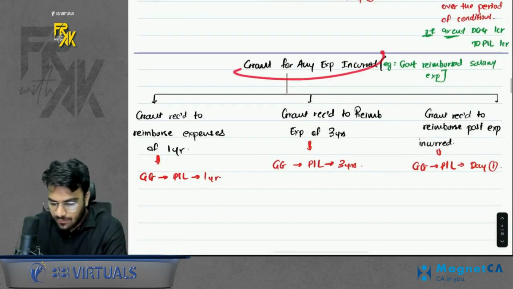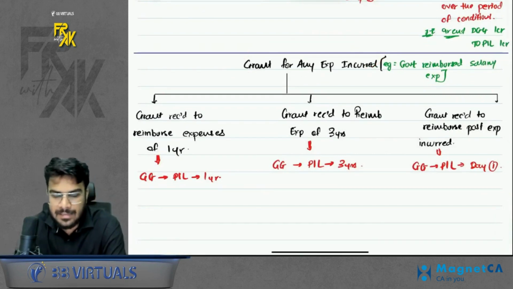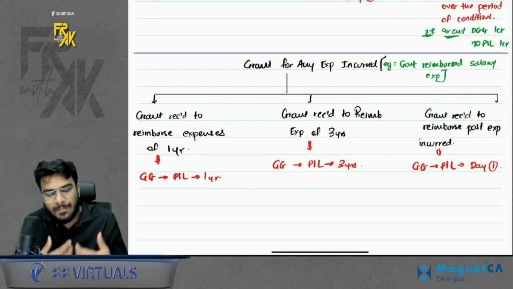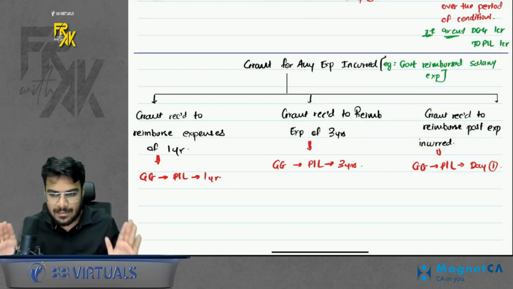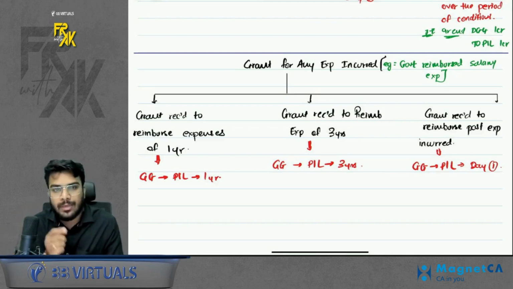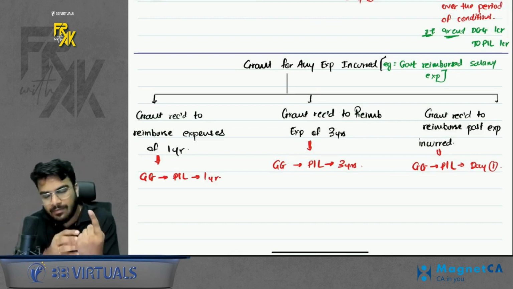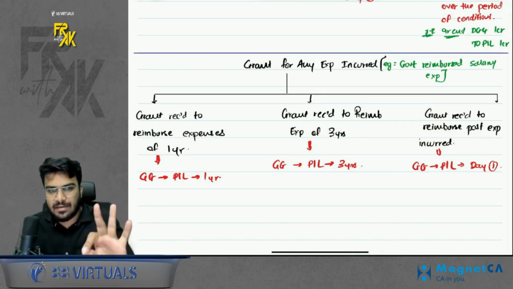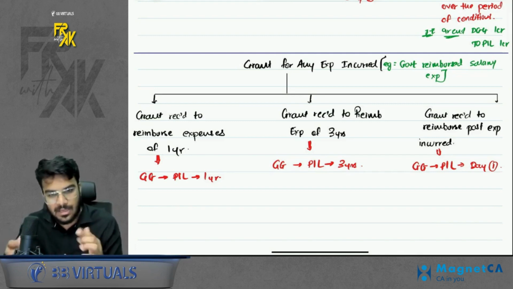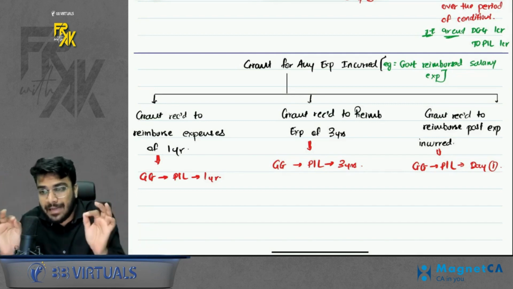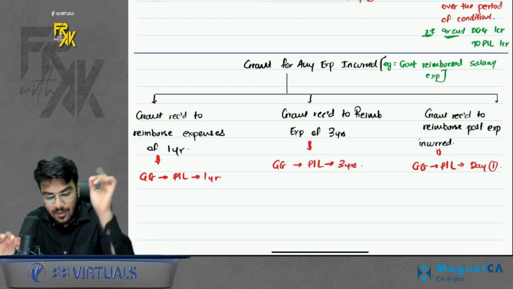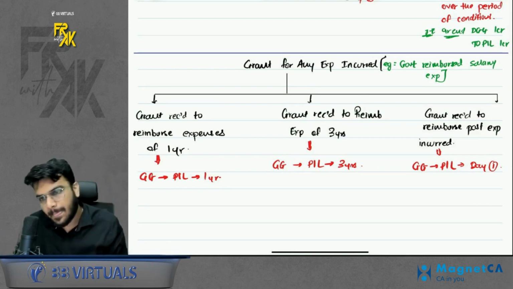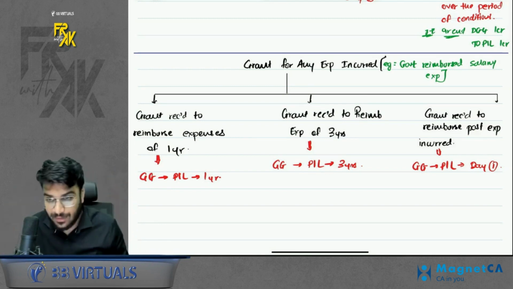Simple. Achha. What if the grant is received for any expenditure incurred? Let's say the government is not giving you a grant to reimburse the cost of an asset. It is giving you a grant to reimburse any expenditure. So apply the matching concept here. If the grant is given to you to reimburse expenditure of 1 year, the grant will be transferred to profit and loss in 1 year. If the grant is given to you to reimburse the expenditure of 3 years, you will transfer the grant to P&L over 3 years. If the grant is given to reimburse any past expenditure, or the grant is given to give immediate relief, then transfer the grant immediately to profit and loss on day 1 itself.